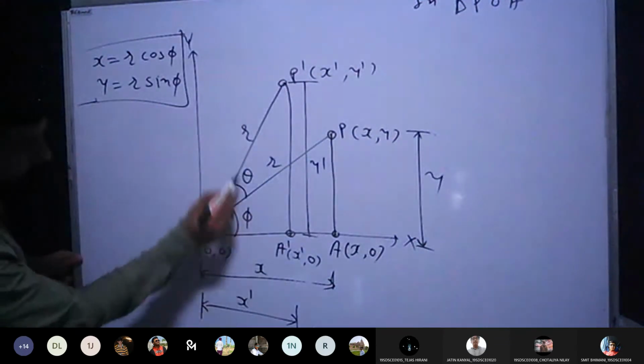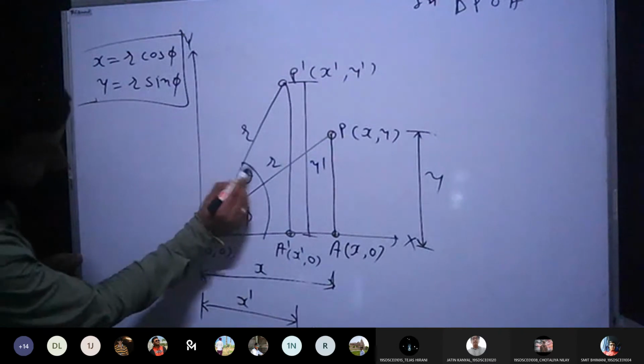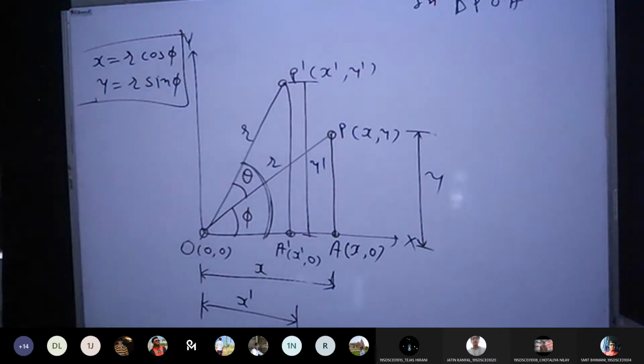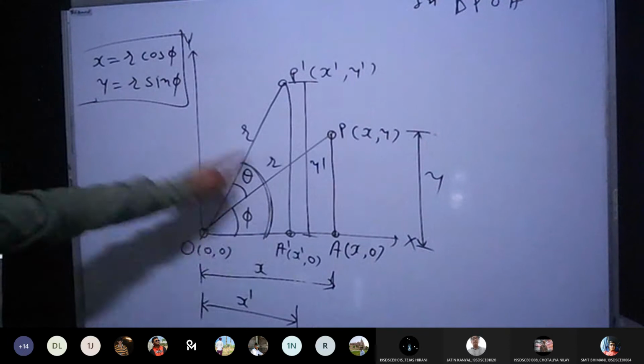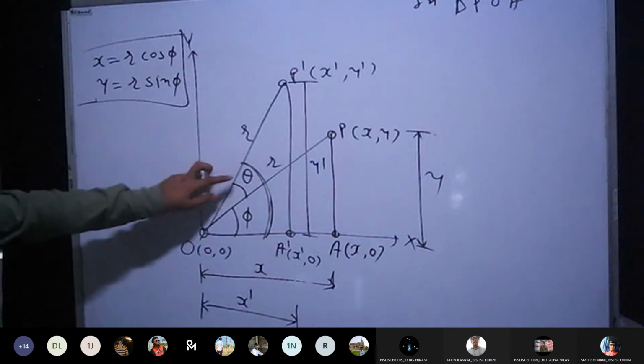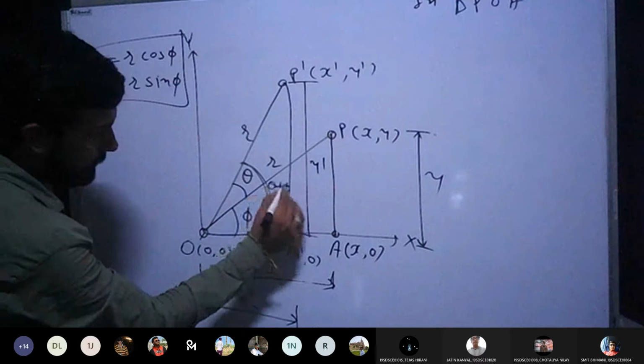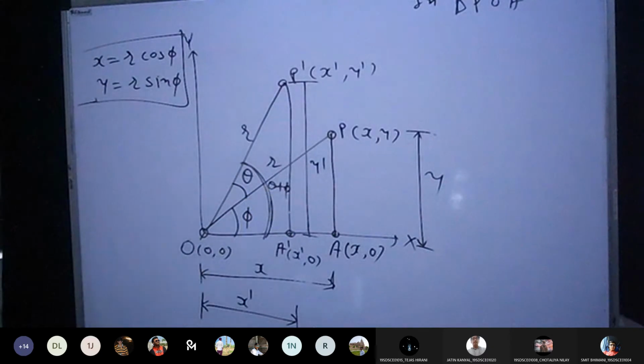So now the angle would be the combined angle. You can see here, I am talking about this angle. What could be the value of this angle? You have to add both the angles. Correct. You need to add both the angles because now you are talking about the bigger triangle. So the angle is theta plus phi. Is it fine?